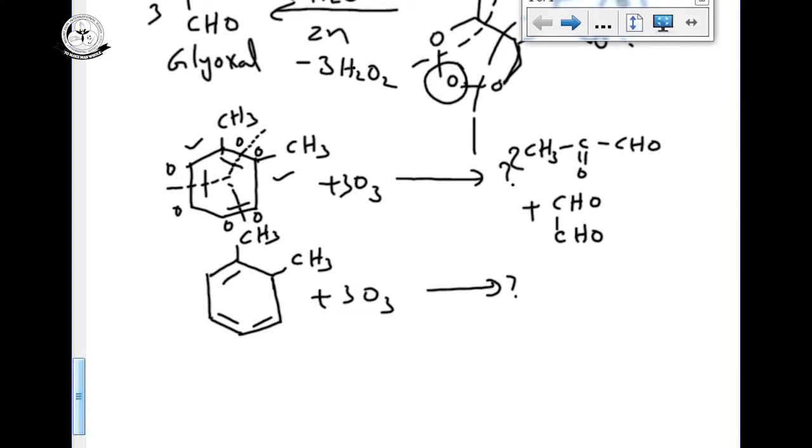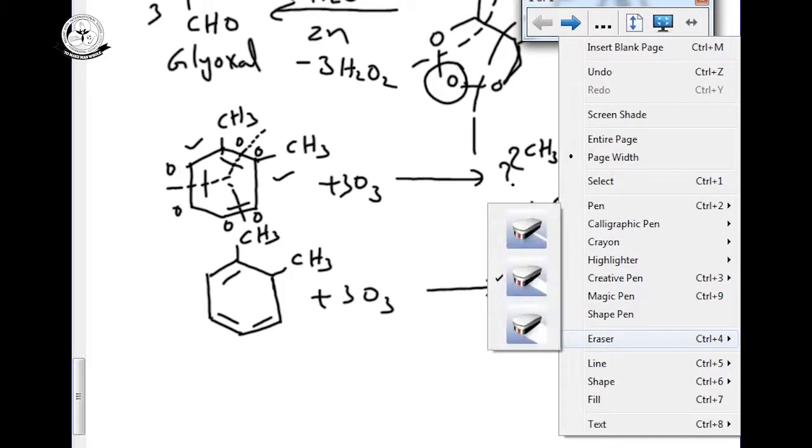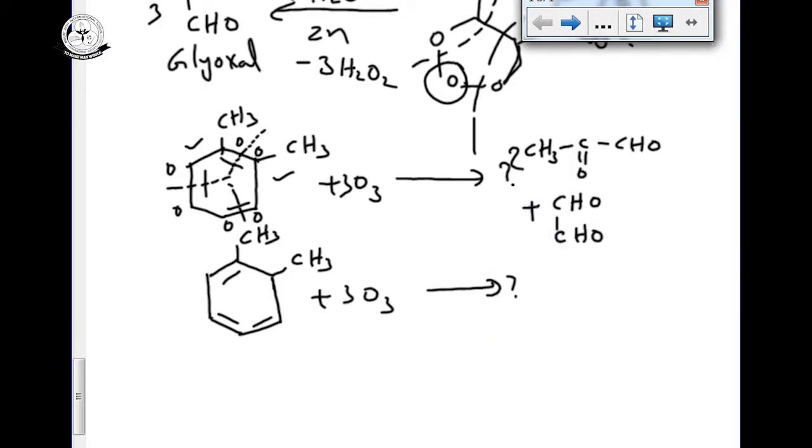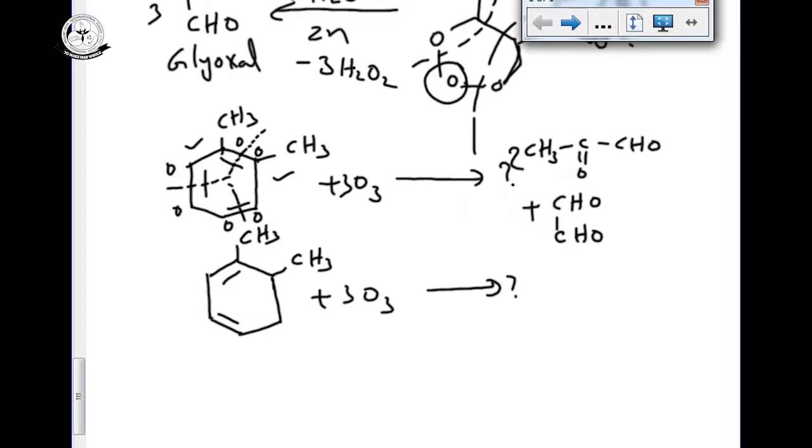Suppose, if you are breaking the second compound, I am giving the double bond is wrong here. Benzene inside, 2 multiple bonds side by side is highly unstable. This is now broken up to here, one break up to here, one break up to here. Add oxygen, oxygen, oxygen, oxygen, oxygen, oxygen. Carefully watch and tell me.